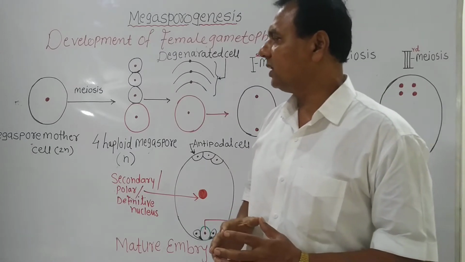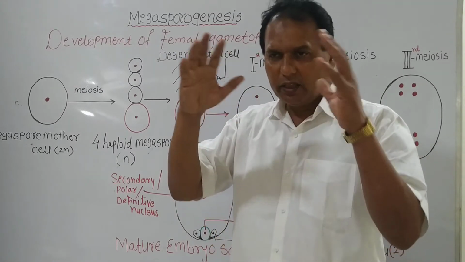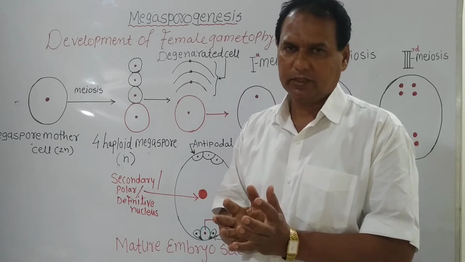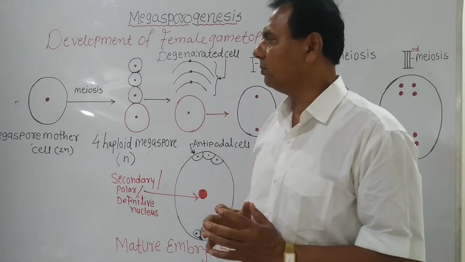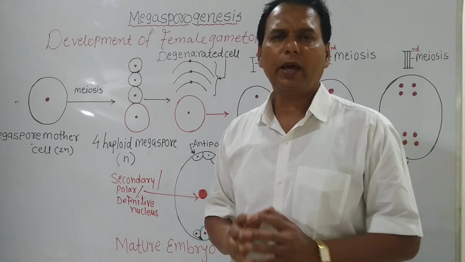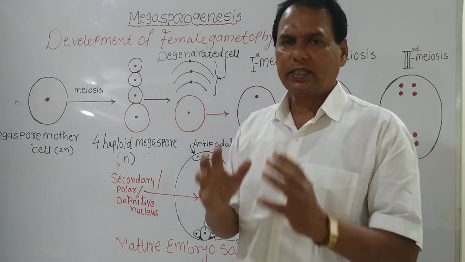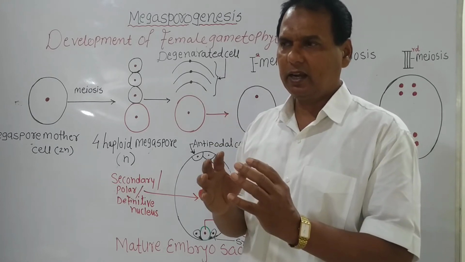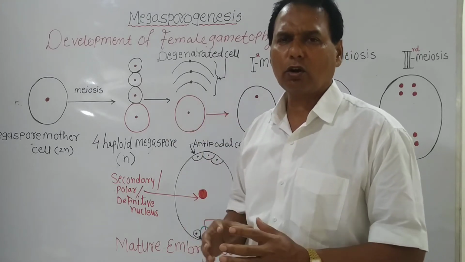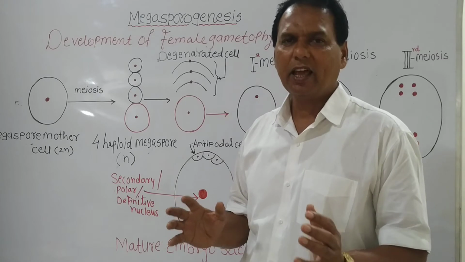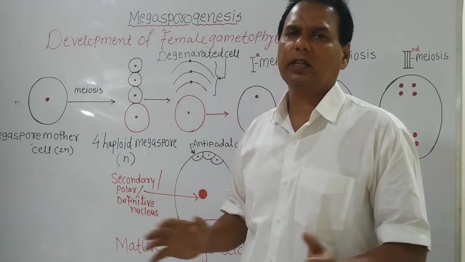This process takes place within the nucellus. The nucellus is made up of a diploid mass of parenchyma cells. The cell which is present centrally, located toward the micropylar site, acts as the megaspore mother cell.